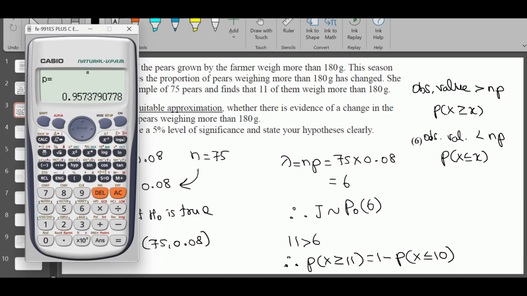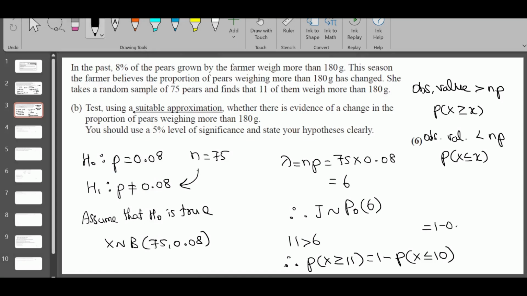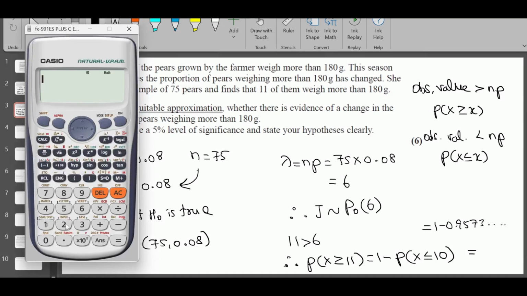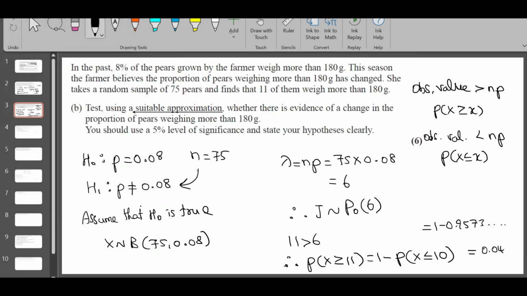So you write 1 minus 0.9573..., and write the final answer, 0.0426 to 3 significant figures.